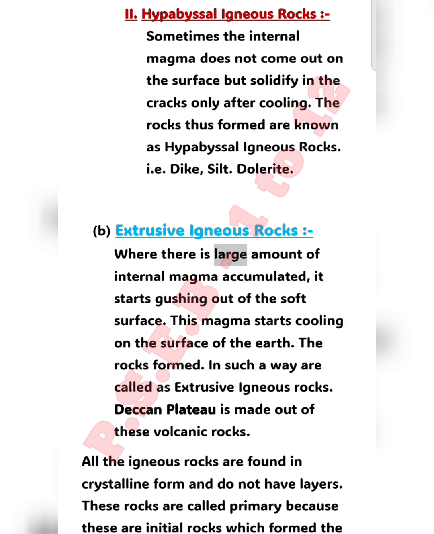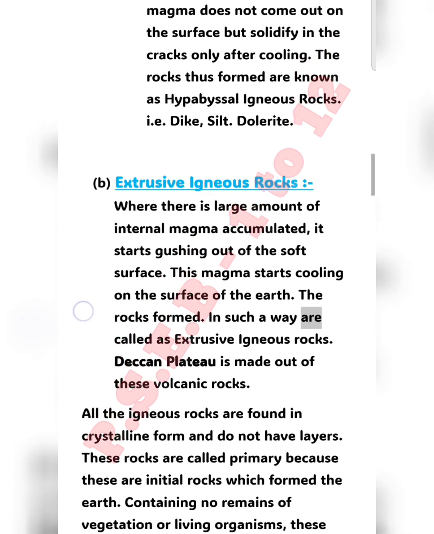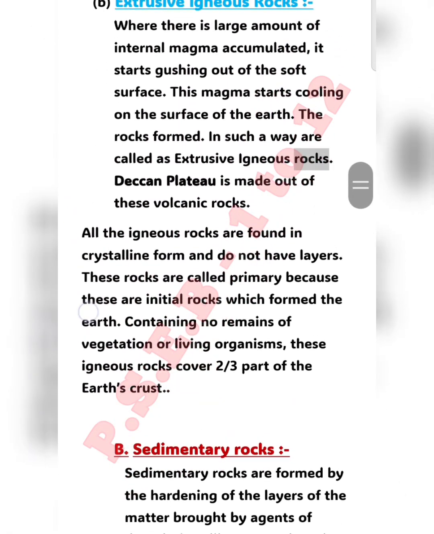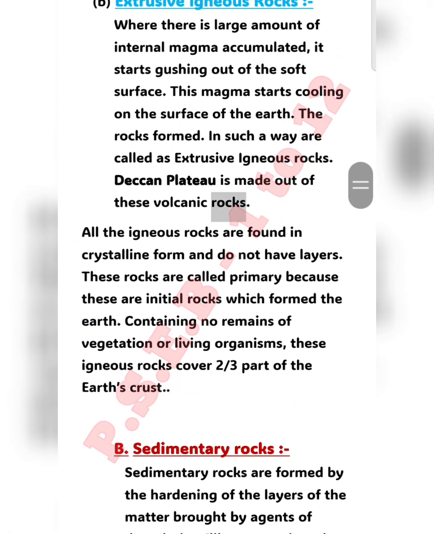Extrusive igneous rocks. Where there is a large amount of internal magma accumulated, it starts gushing out of the soft surface. This magma starts cooling on the surface of the earth. The rocks formed in such a way are called extrusive igneous rocks. Deccan Plateau is made out of these volcanic rocks.